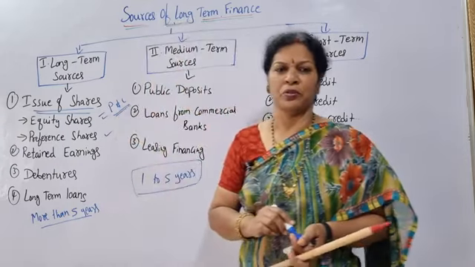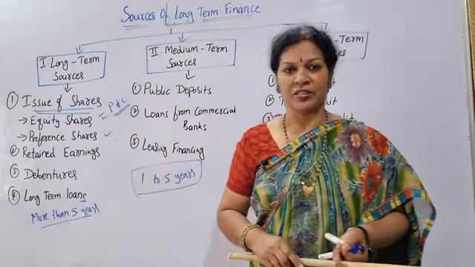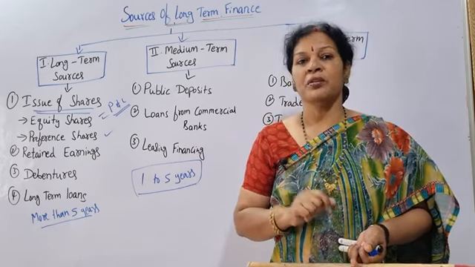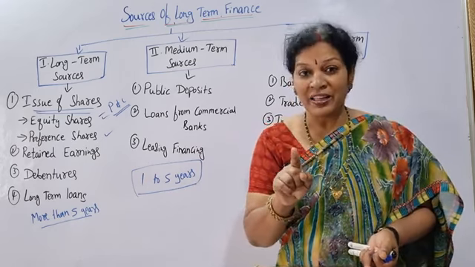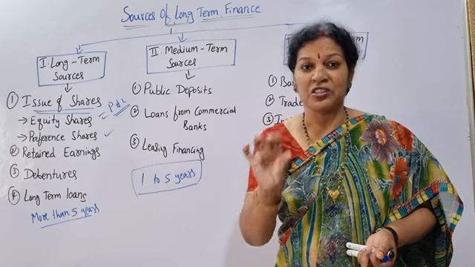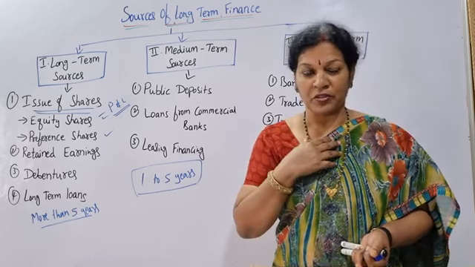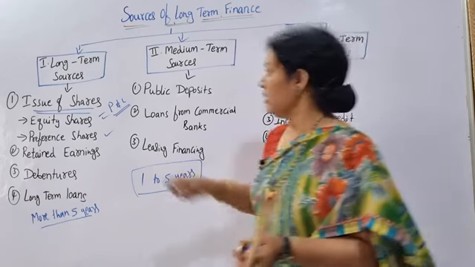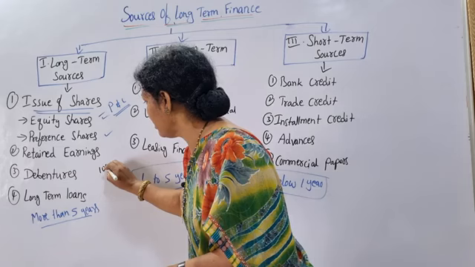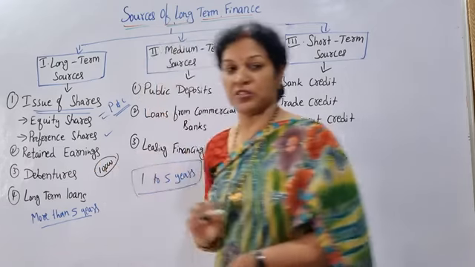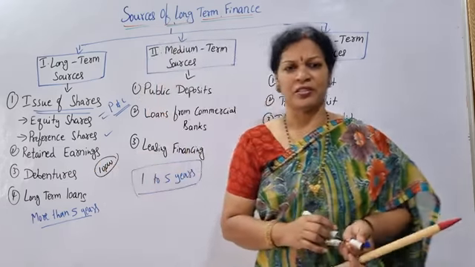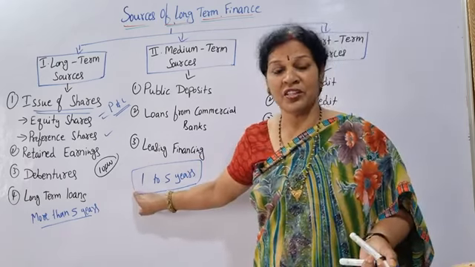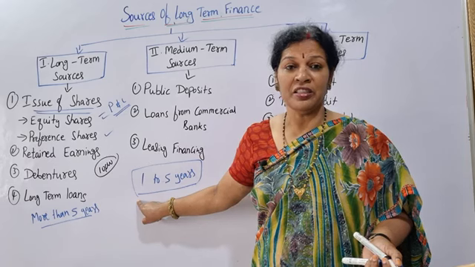If the company is in loss, that loss also affects the equity shareholders, but only up to the limit of their shares. Suppose I have purchased around 10,000 equity shares. If the company is in profit, on these shares I am going to get some dividend every month.